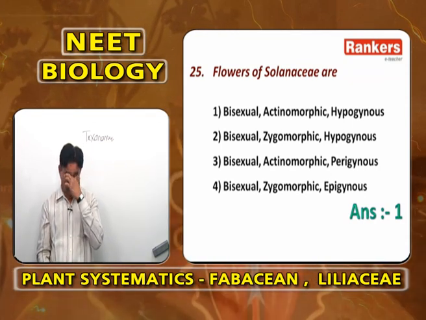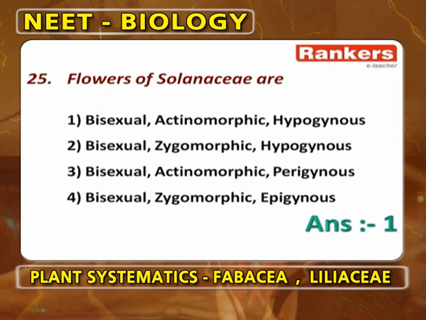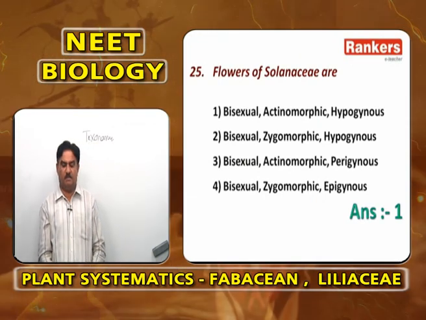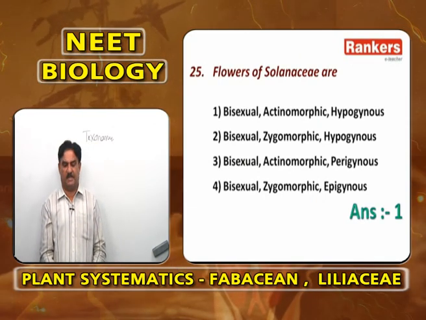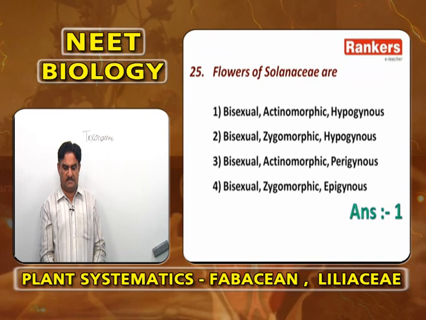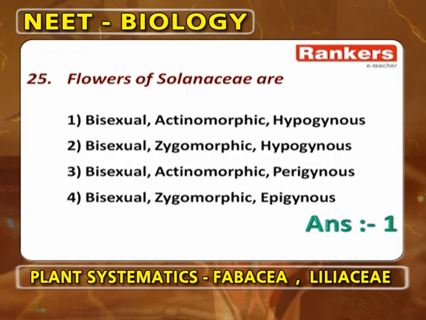First one is correct. Bisexual, zygomorphic is wrong. It is not zygomorphic. It is partially zygomorphic. Bisexual, actinomorphic, perigynous is wrong. Bisexual, zygomorphic, epigynous is wrong. So, the answer is bisexual, actinomorphic, hypogynous. First option.